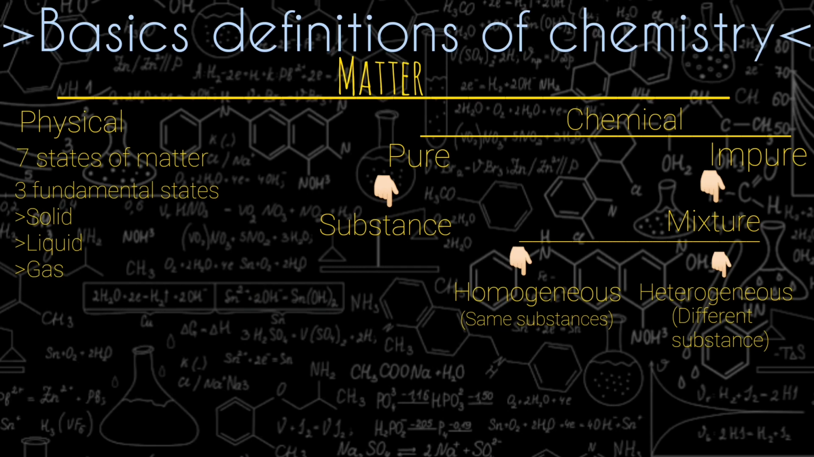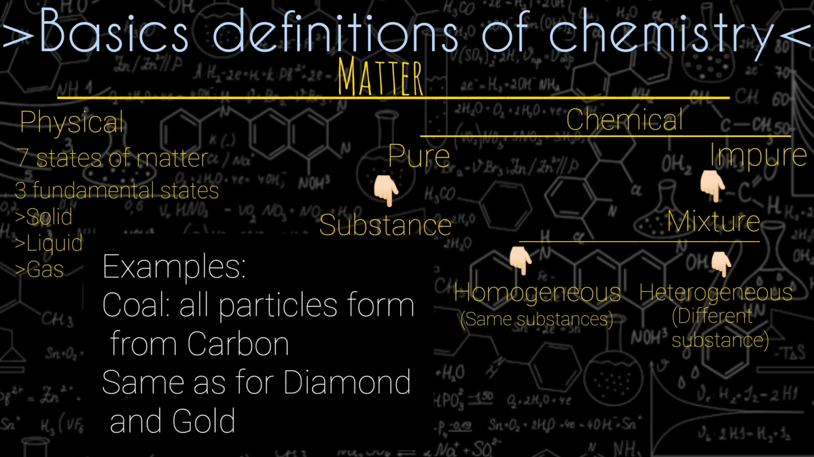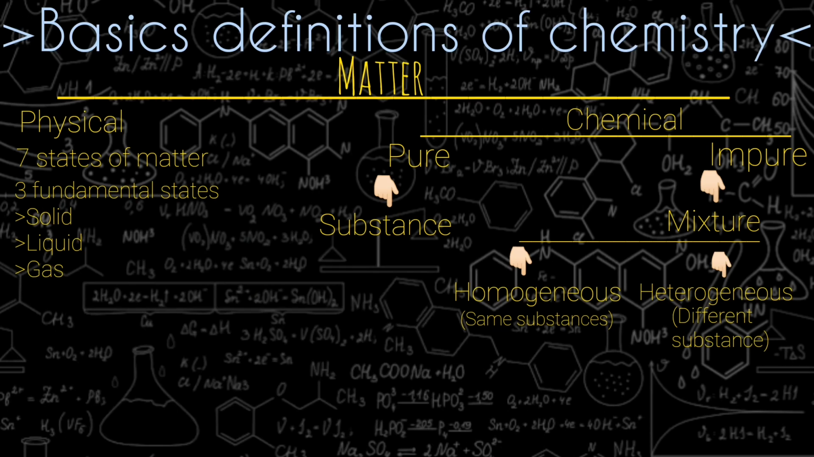For example, we have coal, and all the particles of coal are formed from carbon. And if we have a diamond, all the particles of the diamond are made from carbon. So these are substances. A substance has two further classes: elements and compounds.